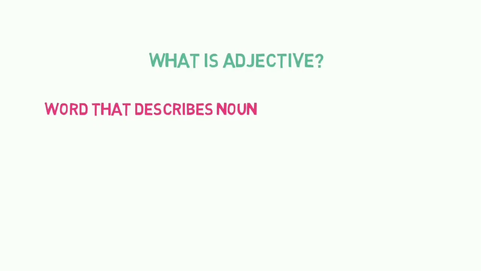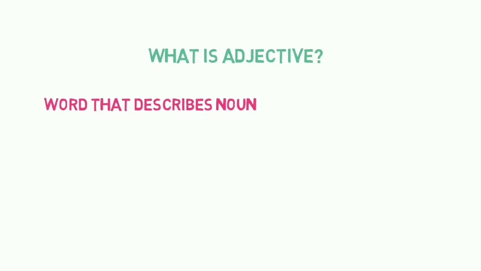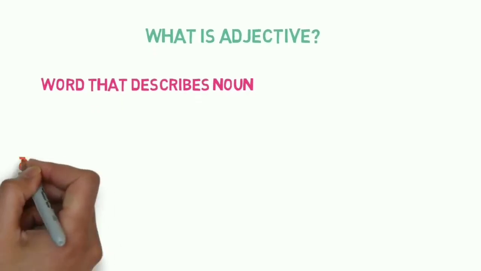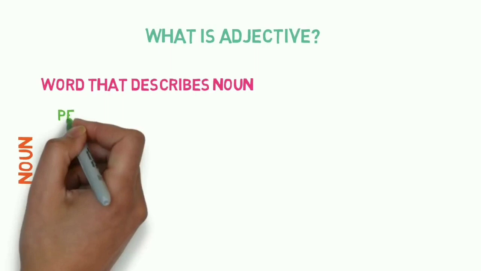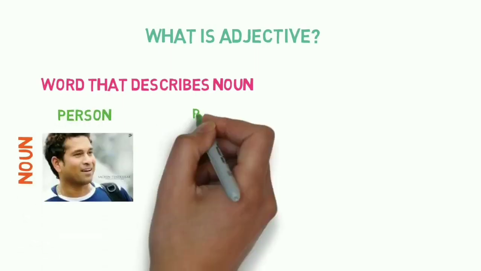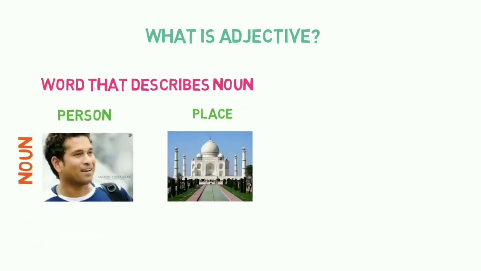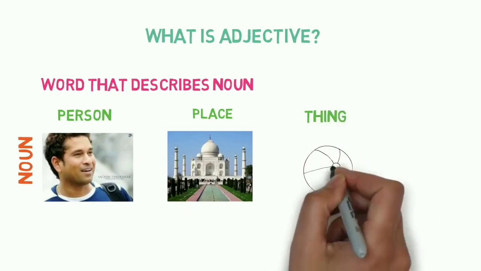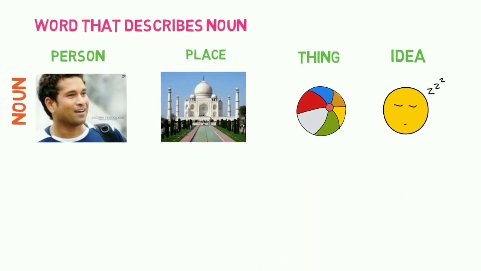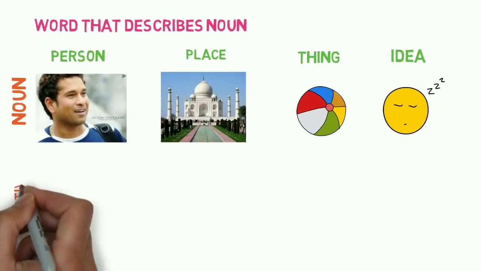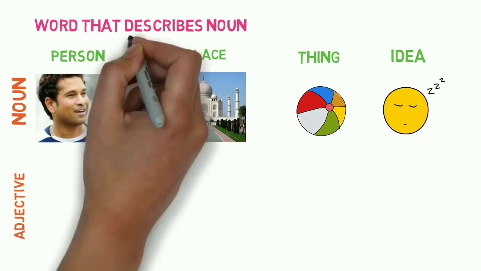We have done nouns and we know nouns are naming words. A noun is a name of a person, place, thing, or idea. So, adjective. An adjective describes a noun.